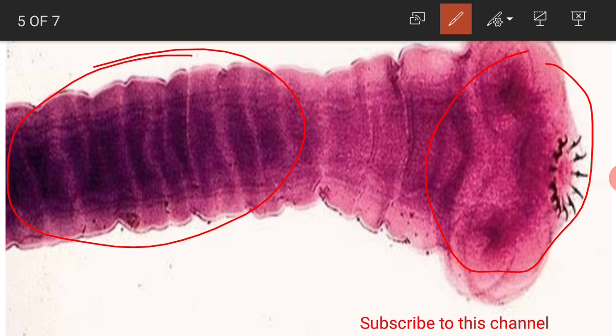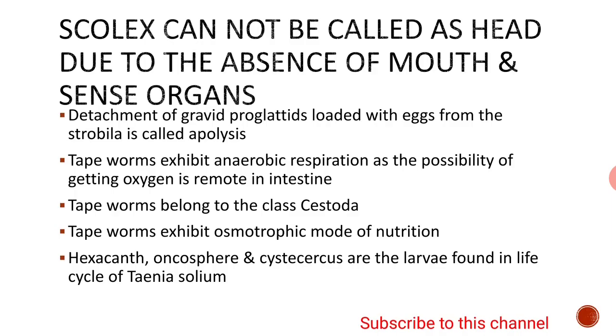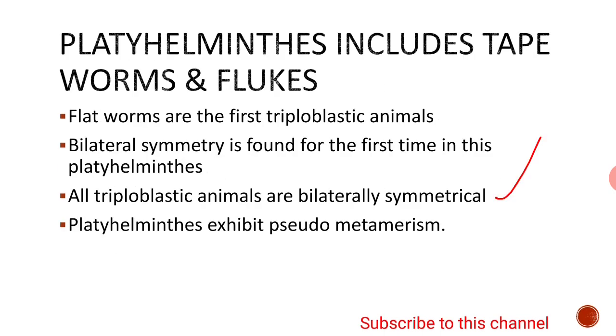In earthworm, the body segments come from the anal region, whereas in Platyhelminthes, the body segments, namely proglottids, arise from the neck region. Hence this is called pseudometamerism. I hope now we have understood the difference between metamerism and pseudometamerism.